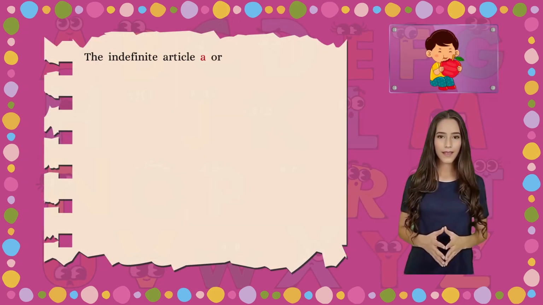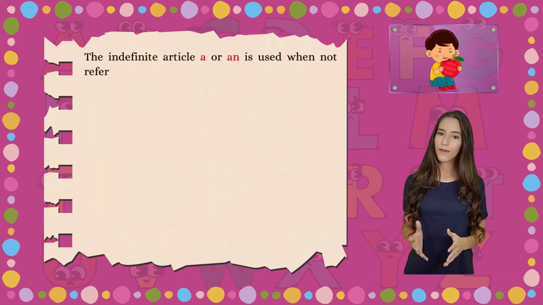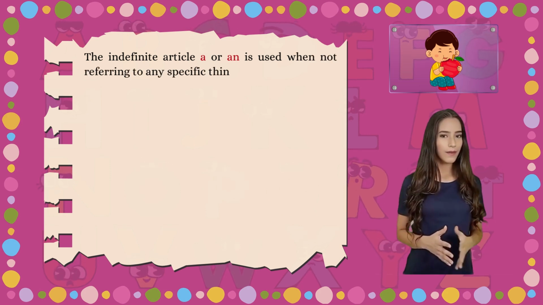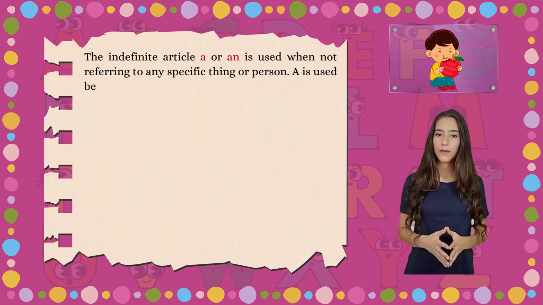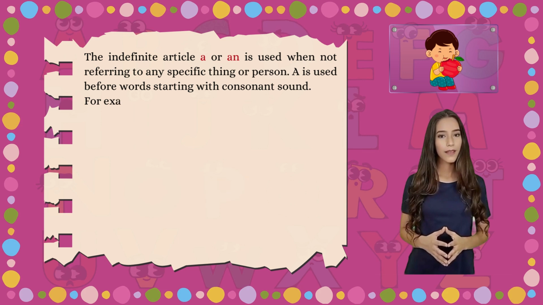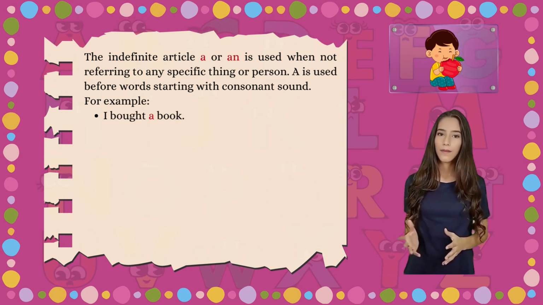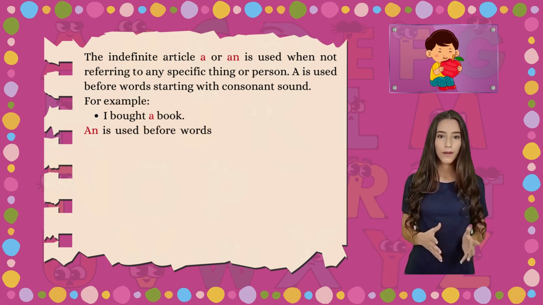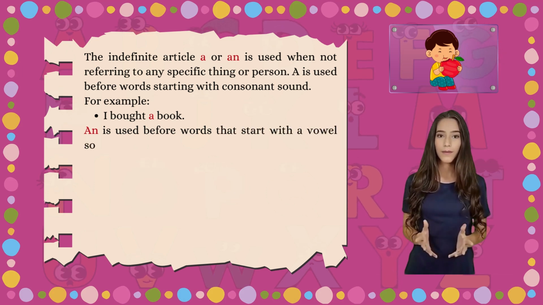The indefinite article a or an is used when not referring to any specific thing or person. A is used before words starting with a consonant sound. For example, I bought a book. An is used before words that start with a vowel sound.